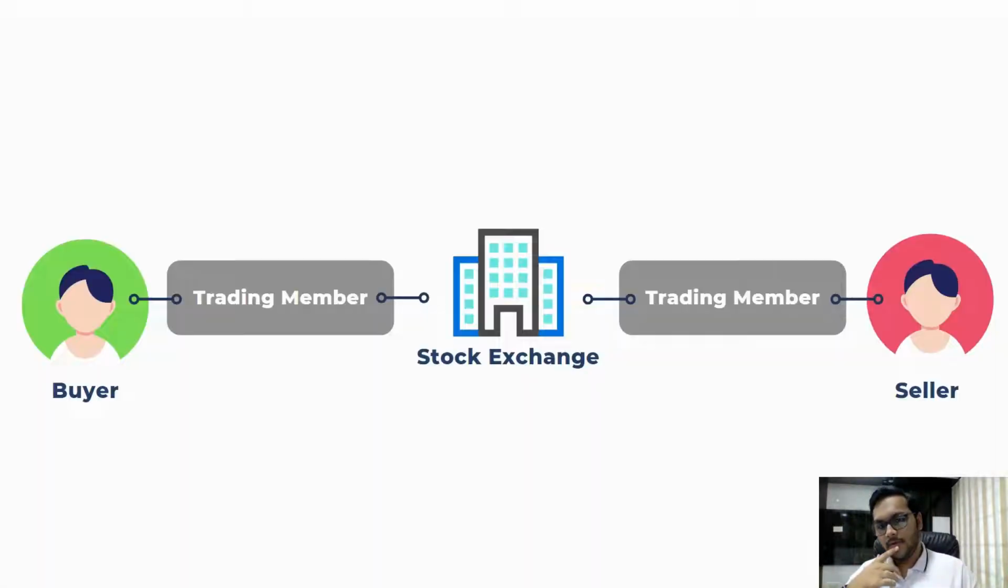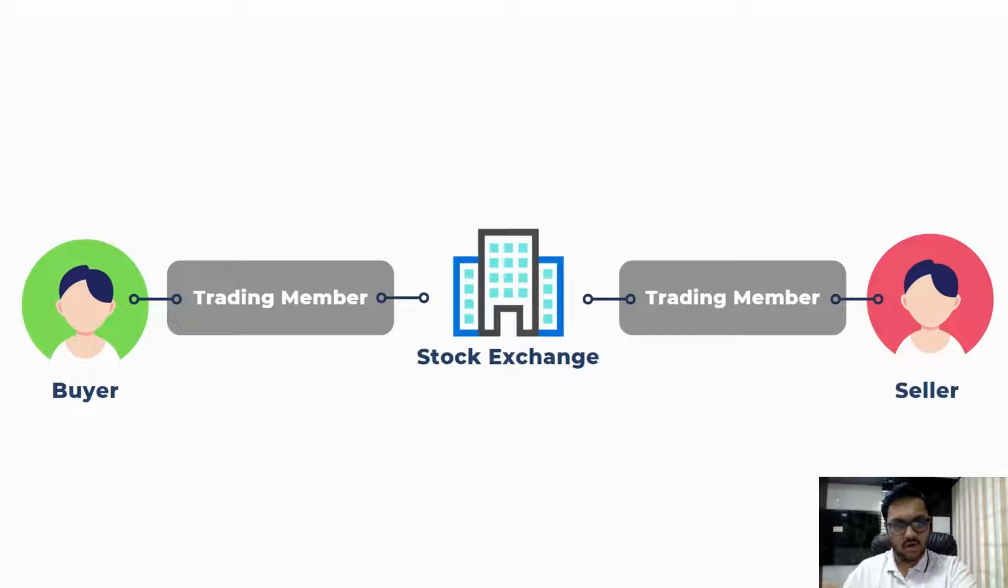The first thing is the trade. You know by now that we place a trade on the National Stock Exchange or the Bombay Stock Exchange. But NSE or BSE cannot handle these transactions alone, so they appoint some trading members. What these trading members do is collect your orders.